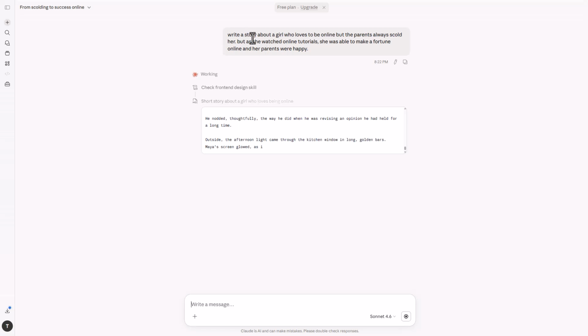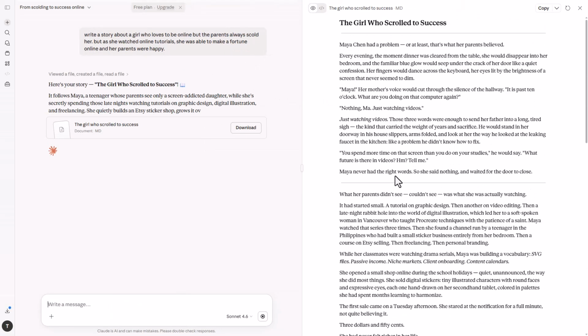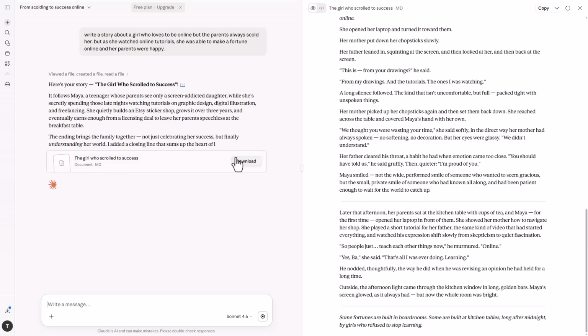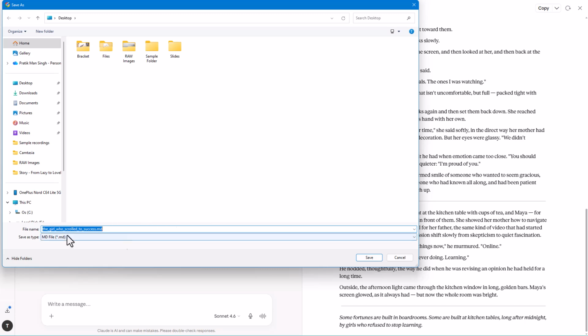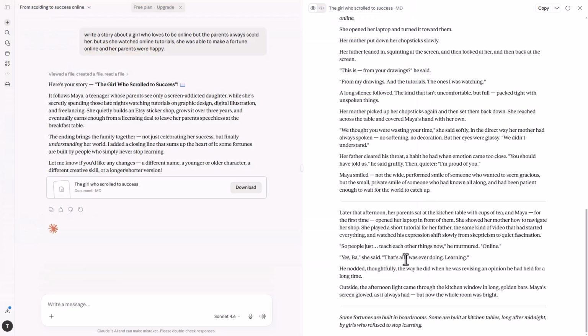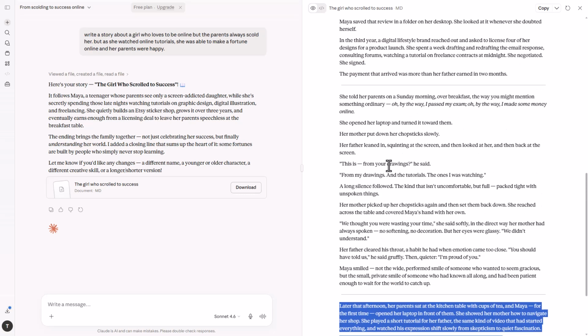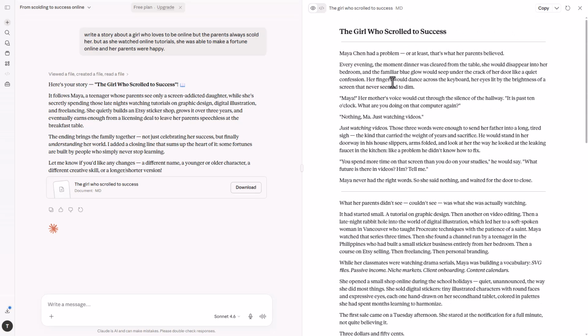So based on what you actually told it, it'll go ahead and give a proper story. You can also go ahead and download it right here, just like this. So this is an MD file, as you can see, and you can see the text on the right hand side as well that you can go ahead and copy. So this is basically how you can utilize Claude to generate stories as you like easily.